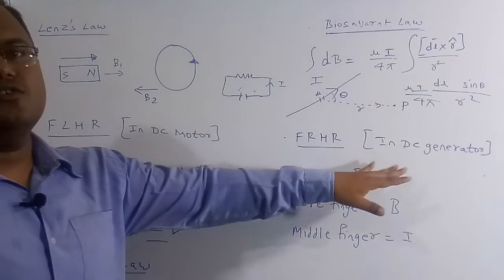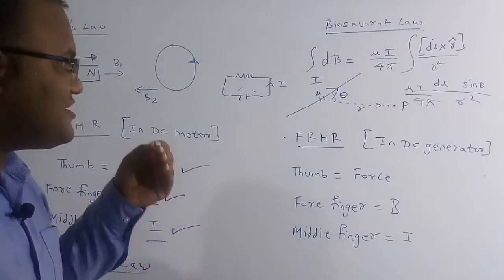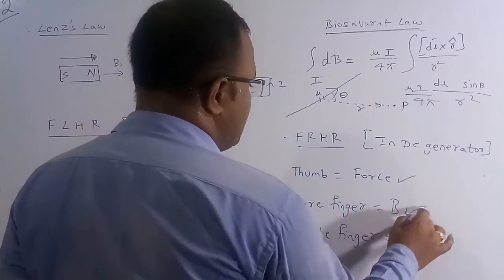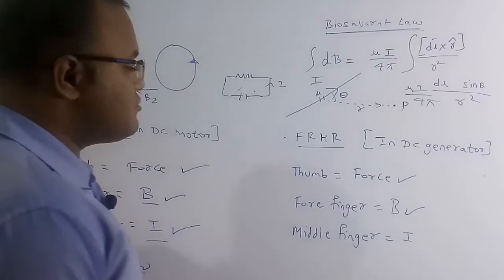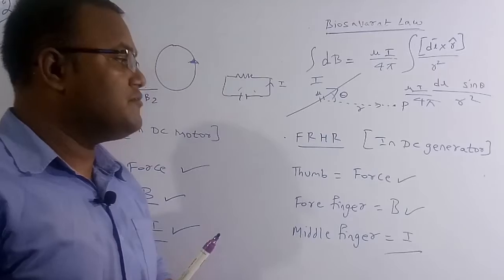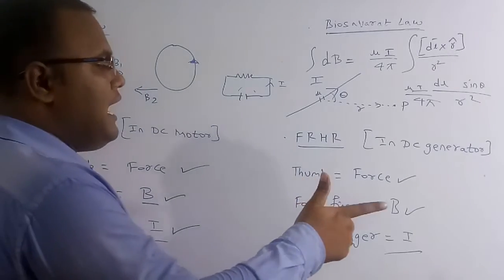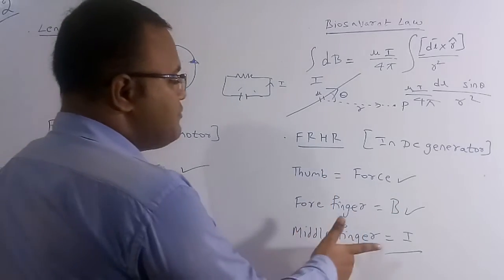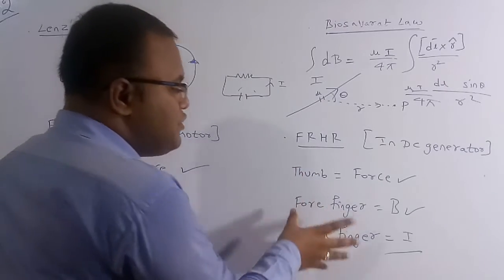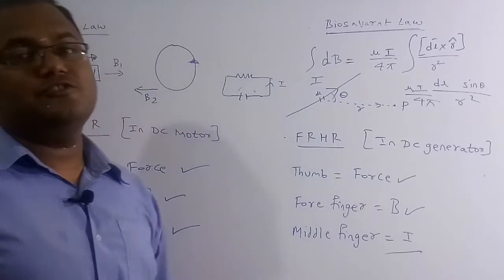Now Fleming's right hand rule. Fleming's right hand rule is used in the DC generator, because in a DC generator we know the force and we also know the magnetic field, which is the forefinger. All we have to know is the direction of the current in a DC generator. Based on Fleming's right hand rule, the thumb indicates the force, the forefinger indicates the magnetic field, and the middle finger indicates the current. These three are mutually perpendicular, so if we know two directions, we can figure out the direction of the other quantity.